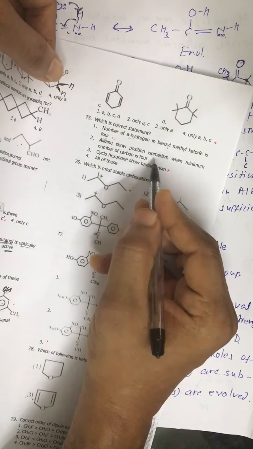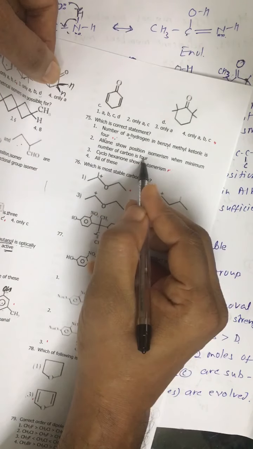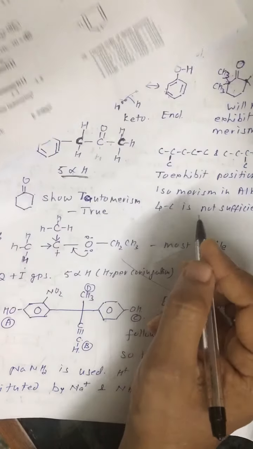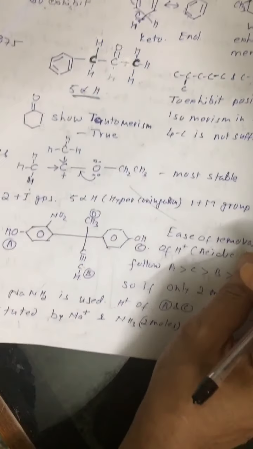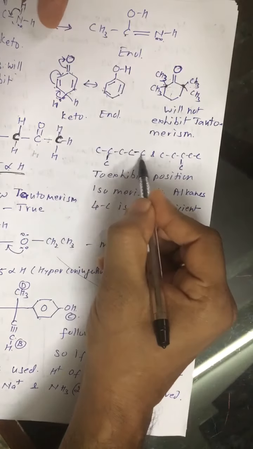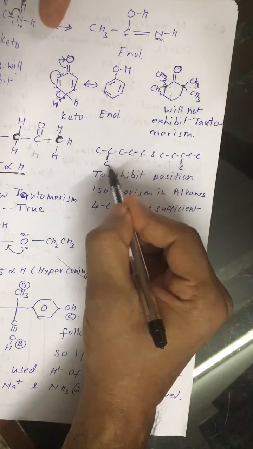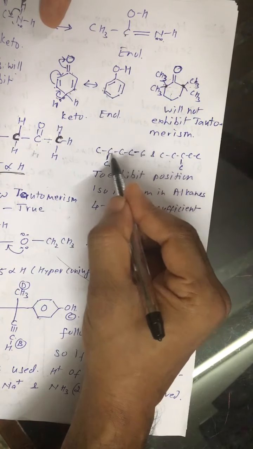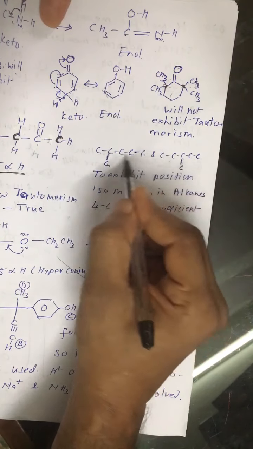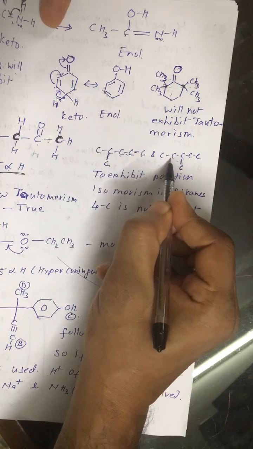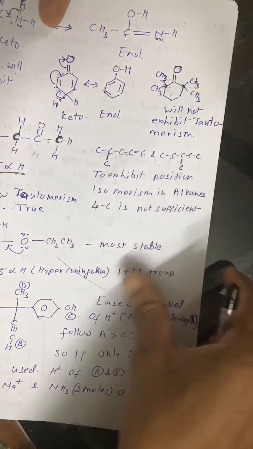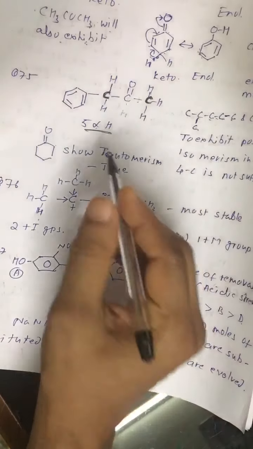Alkanes show position isomerism when minimum carbon is 4. This is wrong. For alkanes to exhibit position isomerism, there must be more carbons. See, this is 1 2 3 4 5 6 carbon atoms. This is 2 methyl pentane and this is 3 methyl pentane. These two are position isomers. With 4 carbon atoms, position isomerism is not possible.